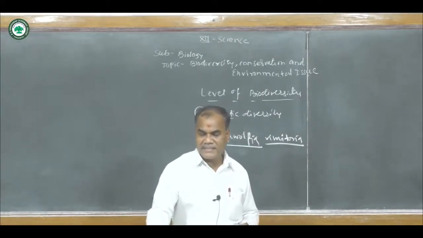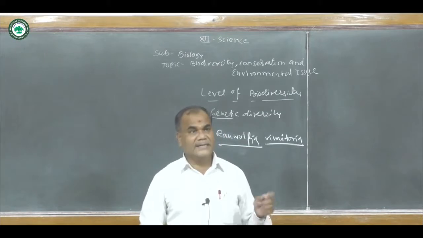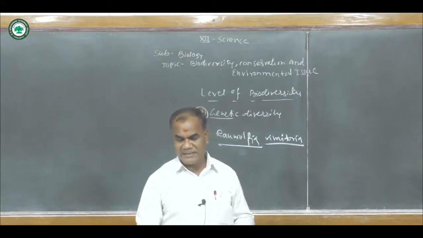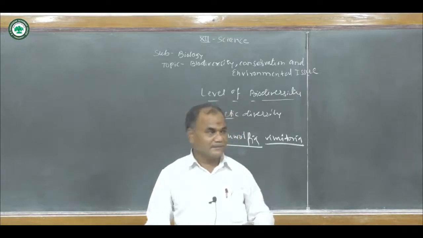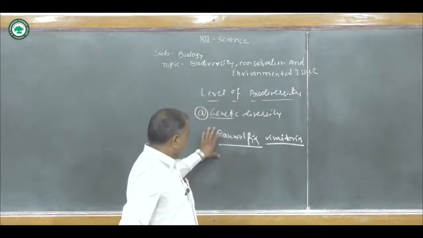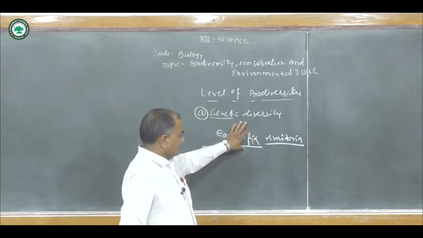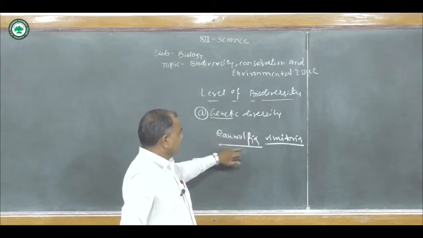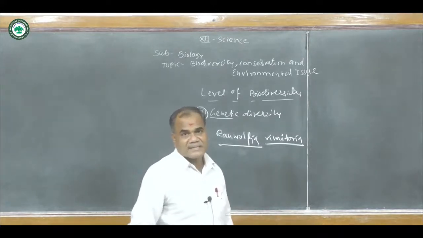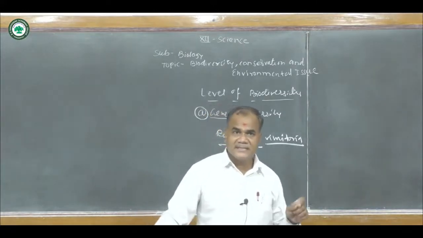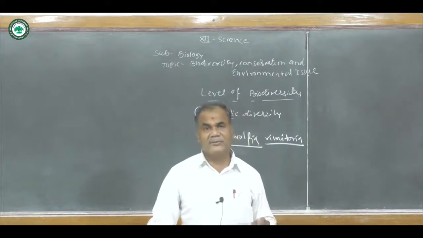So genetic variation, genetic diversity or variability is essential for healthy breeding. If we observe genetic diversity, these Rauwolfia plants are medicinal plants which secrete medicine like reserpine.